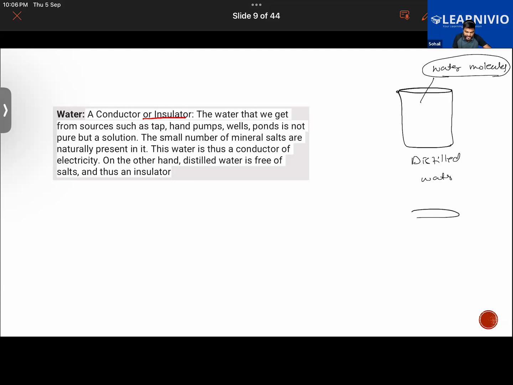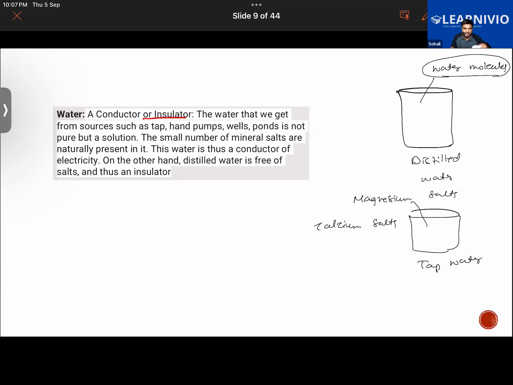But if I were to have tap water, it will contain some impurities in it, like magnesium salts or calcium salts. In certain areas the water will be heavier, and over time the bucket will develop a coating on its surface.